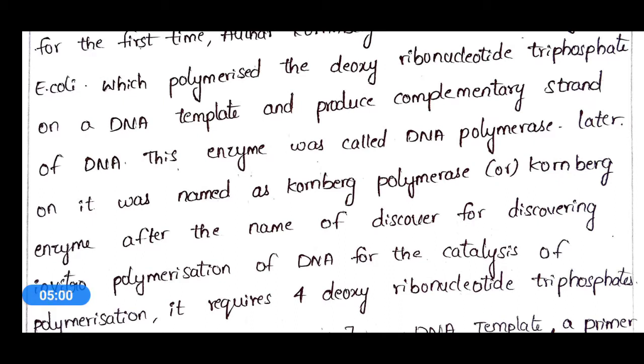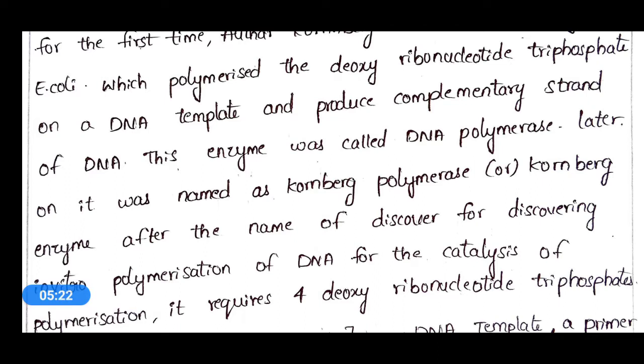So the DNA polymerase identified by Kornberg polymerized deoxyribonucleotide triphosphates on a DNA template to produce a complementary strand of DNA.